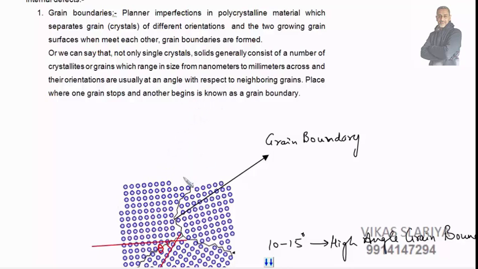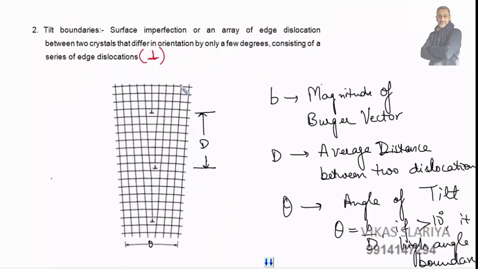At the grain boundaries, two grains meet each other. Their size varies from nanometers to millimeters across, and their orientations are at an angle with respect to neighboring grains. Then we have tilt boundaries, a surface imperfection or an area of dislocation between two crystals that differ in orientation by only a few degrees, consisting of a series of edge dislocations.